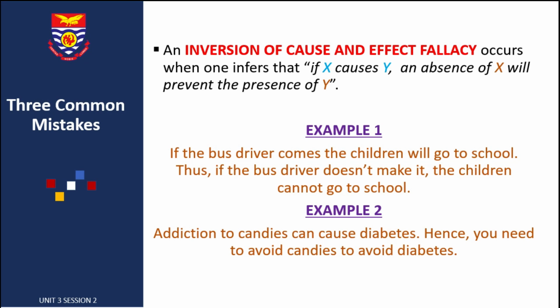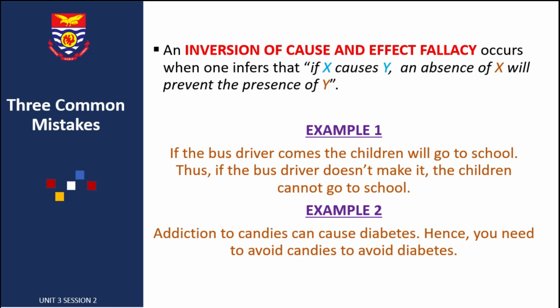So look at some examples here. If the bus driver comes, the children will go to school. Thus, if the bus driver does not come or does not make it, the children cannot go to school. And it's not actually the case, because if the bus driver does not come, the children can make it to school through other means.